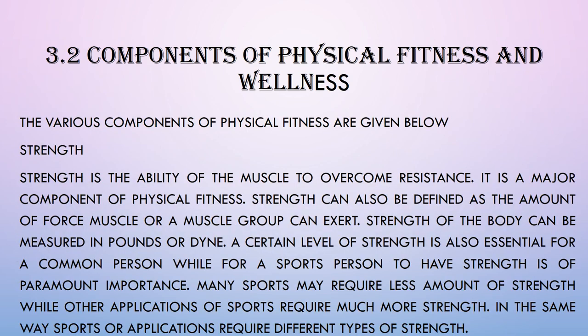The various components of physical fitness are given below. So we are going to start. The first one is strength. Strength is the ability of the muscle to overcome resistance. So strength is an ability of an individual or of a muscle through which we can overcome resistance. Now resistance here can be any kind of weight. For example, a weight of 10 kg or a weight of 5 kg.